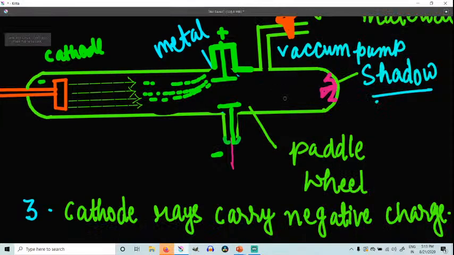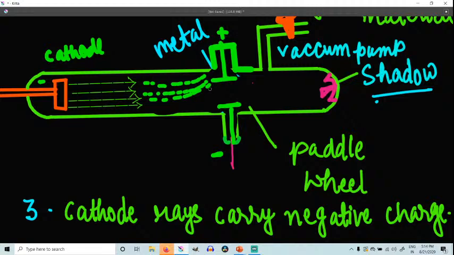Now you can see, initially they were going straight, but now after that they cannot go straight, because we have kept one electrical field on the path, right? So when an electrical field is applied on the cathode rays, they are deflected towards the positive plate. Understood? You can see they are moving towards the positive plate of the electrical field. It means they are carrying negatively charged particles.